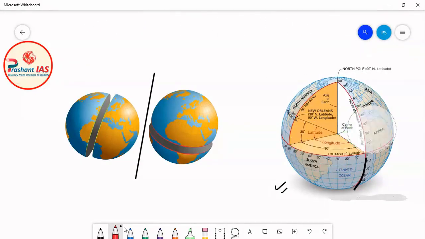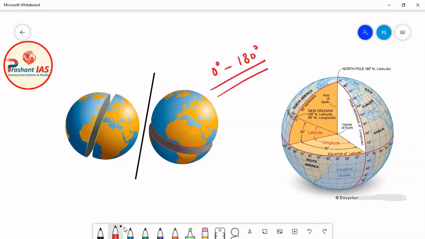Now what does it mean? So it means that, for example, you can see here 0 degree longitude and 180 degree longitude. So 0 degree and 180 degree are drawn vertically opposite to each other on the globe. So they are opposite meridians of longitude.